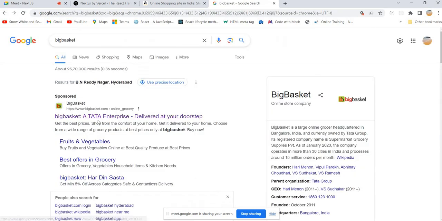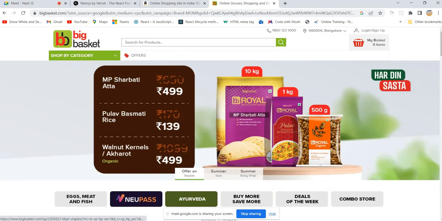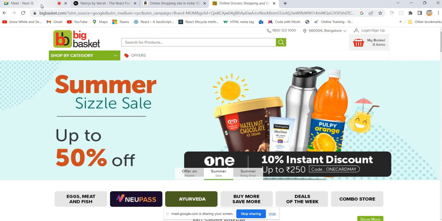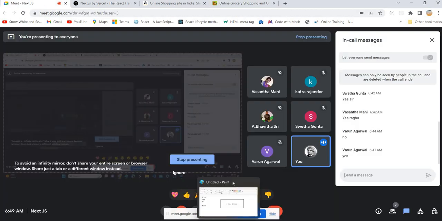I think Tata company has taken over Big Basket. That's why it says Tata Enterprise. Yeah, it was done long back. I'm just giving a heads up if you are not aware. That means Big Basket is now a product of Tata. So if anything is in the hands of Tata, definitely they will do some better things. They will follow some principles. Definitely, that's the best product.